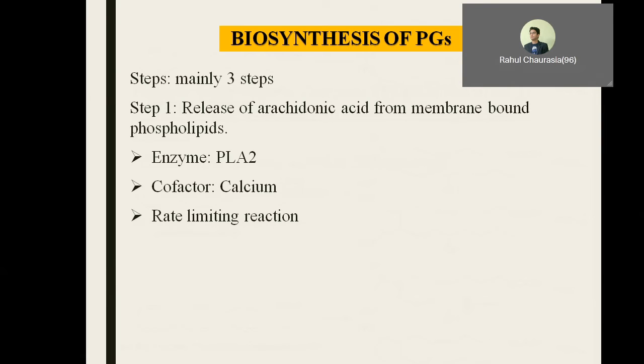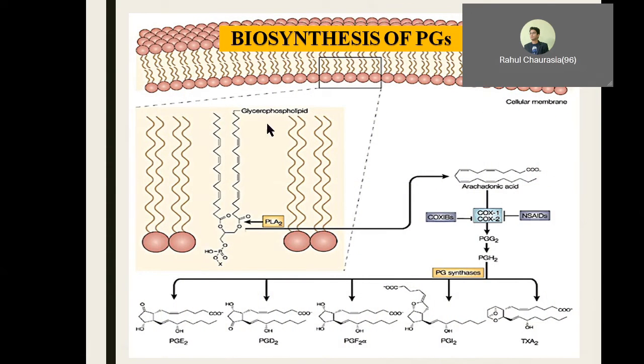Now let us see how this is going to be released. Look at the structure of the membrane. It is a bilayered phospholipid. This phospholipid is acted upon by an enzyme called phospholipase A2. Phospholipase A2 causes the cleavage of this phospholipid, thus releasing arachidonic acid, which is the commonest precursor for the PG2 series.